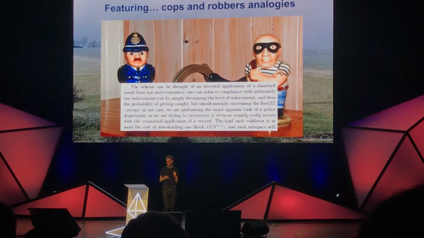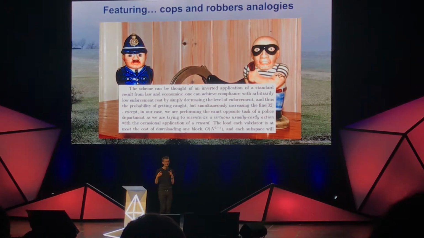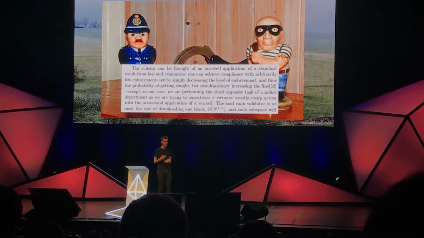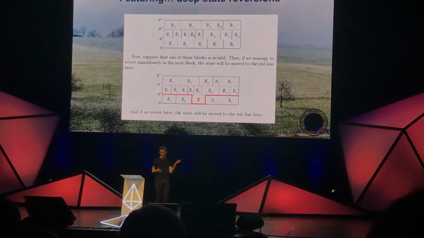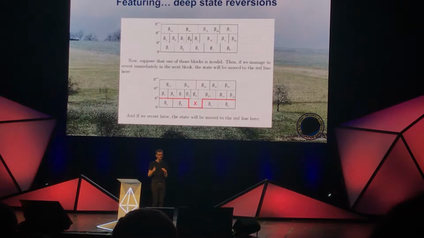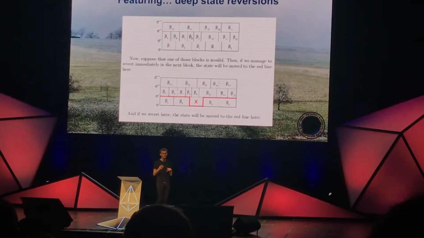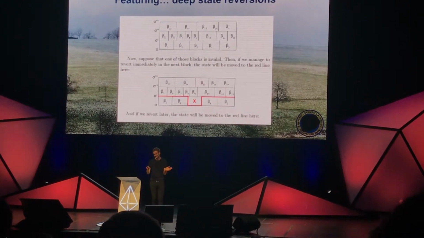A lot of them were inspired by ideas of how escalation works in court systems, an analogy that I know Joseph with Philosopher really loves to use as well, but we tried to use it for the base layer. Deep state reversions. So basically, if something goes wrong, then potentially large portions of the state could get reverted even fairly far into the future. So there was a bunch of complexity, right?